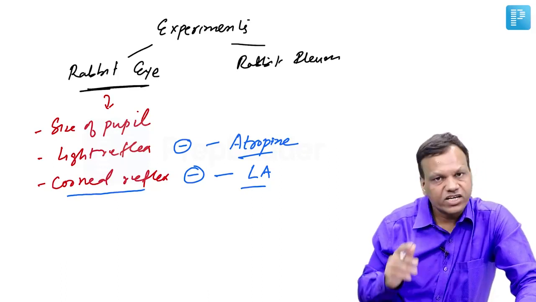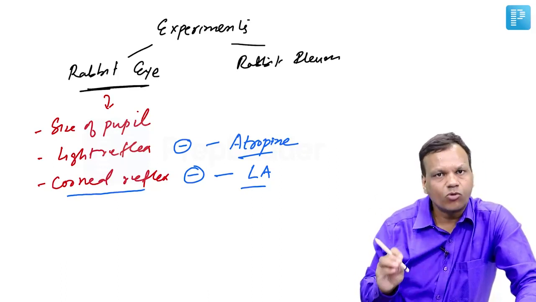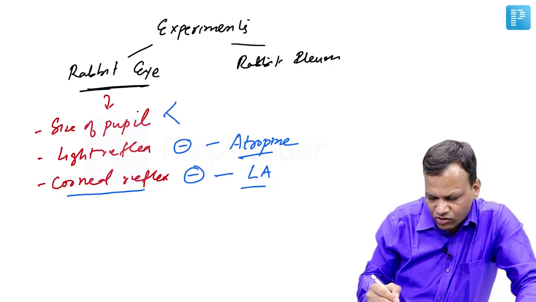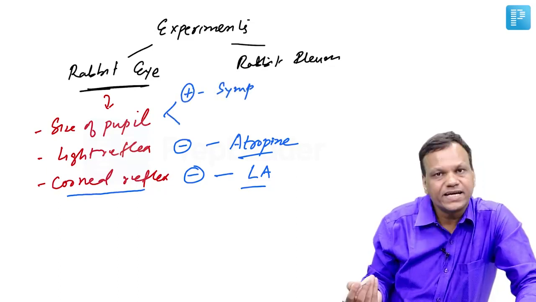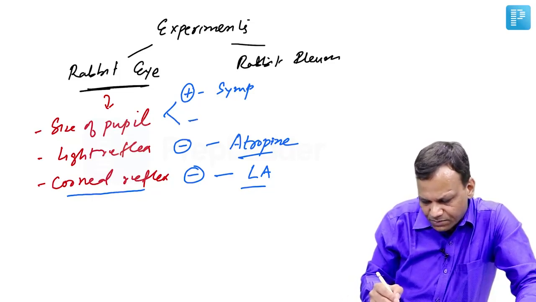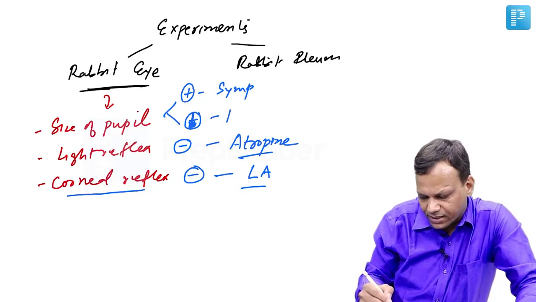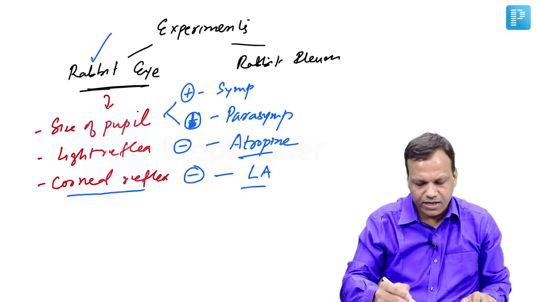If light reflex and corneal reflex both are present, it cannot be atropine, it cannot be local anesthetic, then we will see the size of the pupil. If the size of pupil increases, it is a sympathomimetic drug, which causes mydriasis. And if the size of pupil decreases, that means meiosis occurs, then it is a parasympathomimetic drug like pilocarpine, acetylcholine. Okay, you can easily identify the rabbit eye.